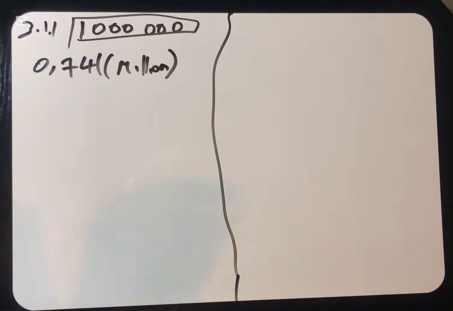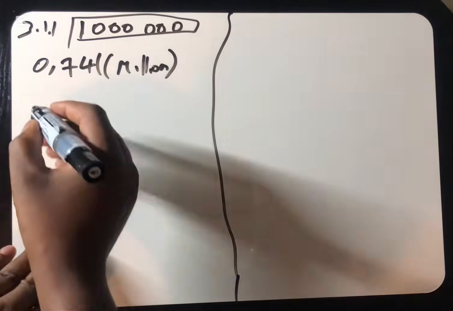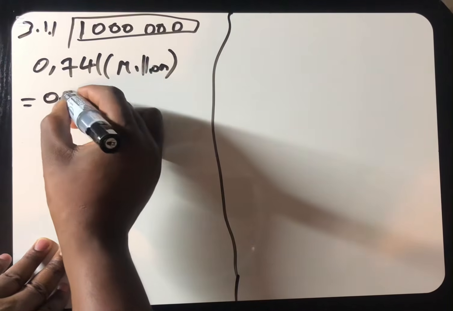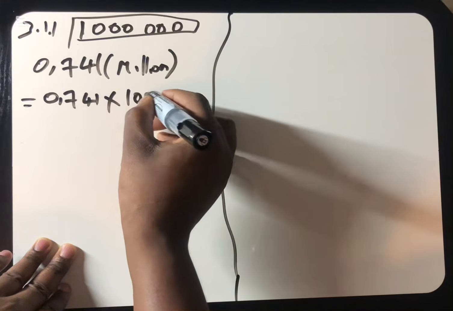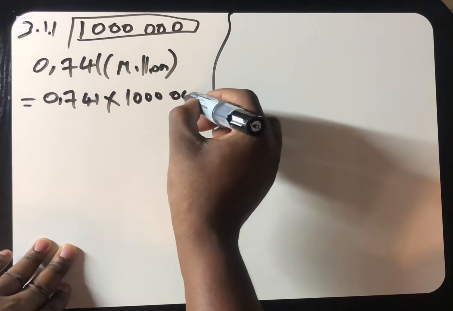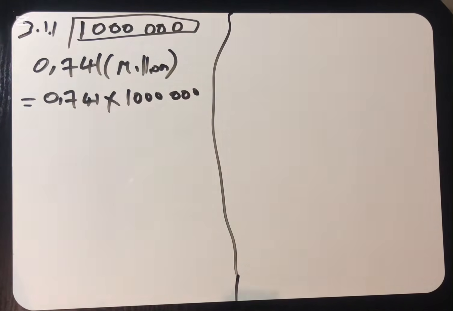Now they want you to write this in what? In number format. It's very simple, learners. What you need to do is to remember that million means 1 with 6 zeros. You just take that decimal number and multiply it by 1 million. It means that we are now going to say 0.741 multiplied by the 1 million. This is the only thing that you're supposed to do.